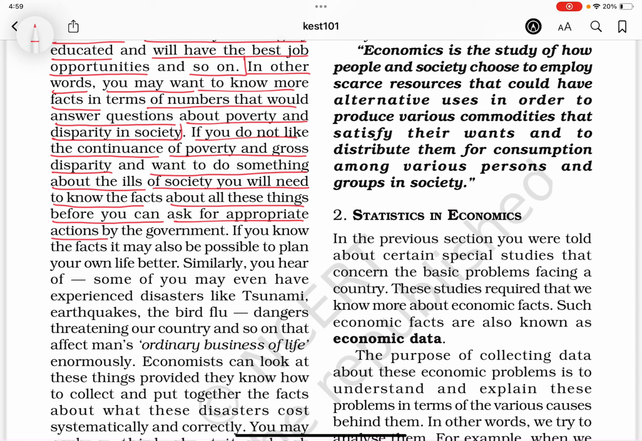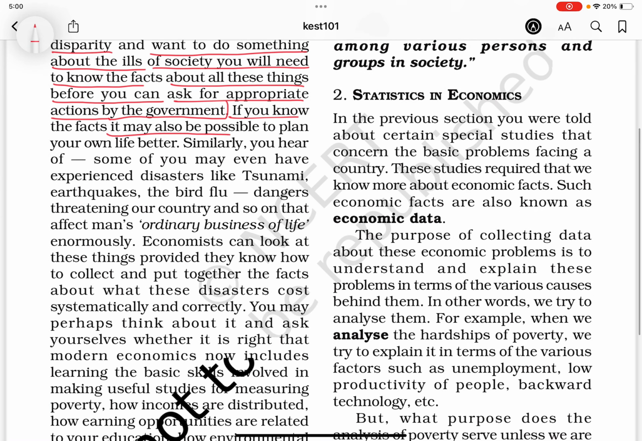for appropriate action by the government. If you know the facts, it may also be possible to plan your own life better.